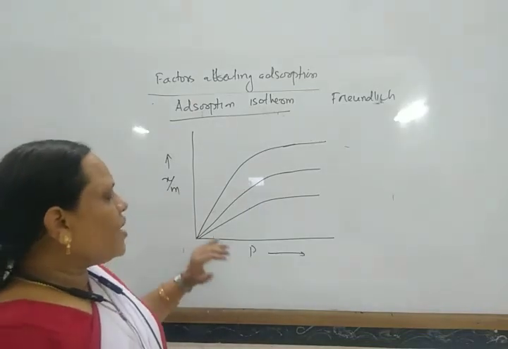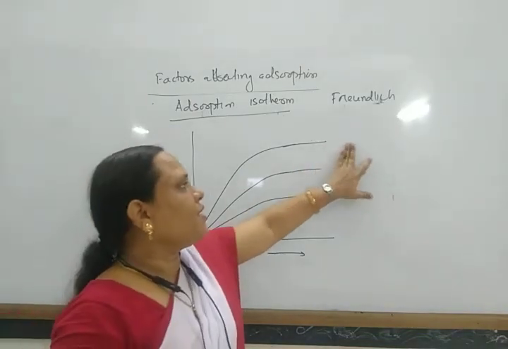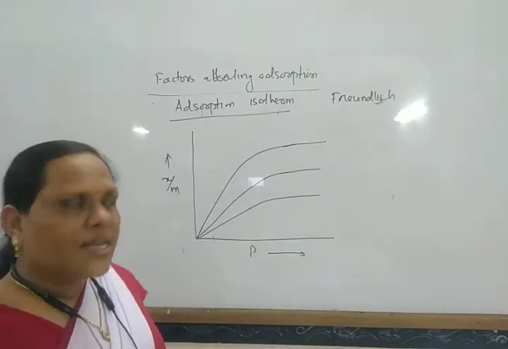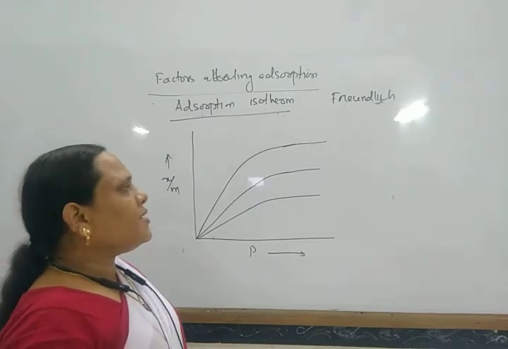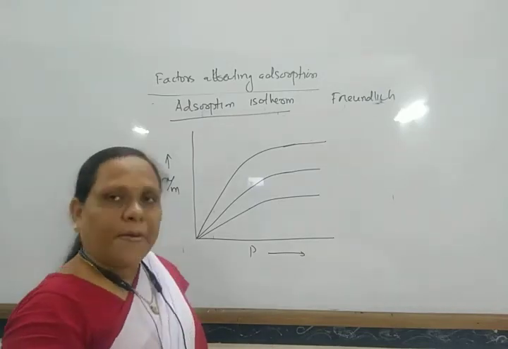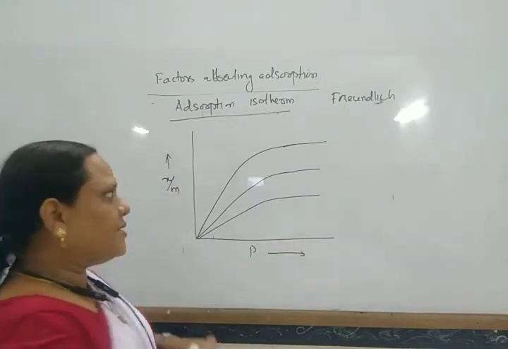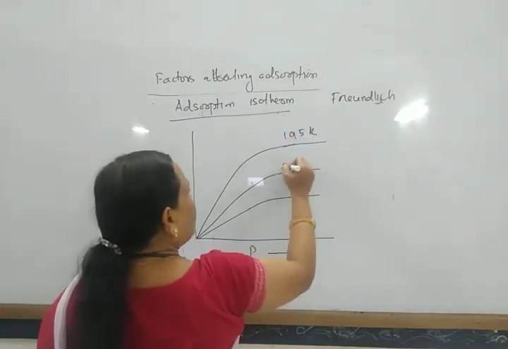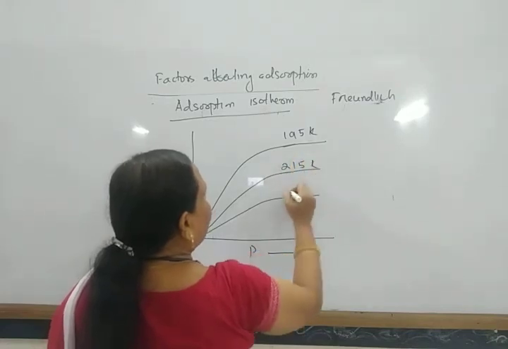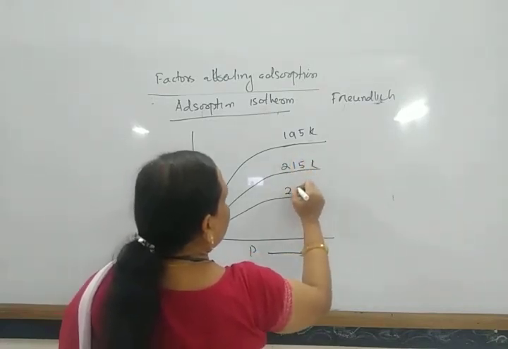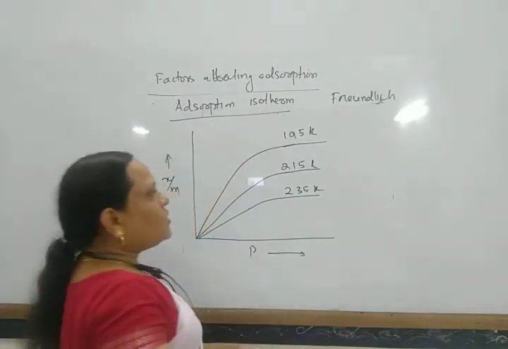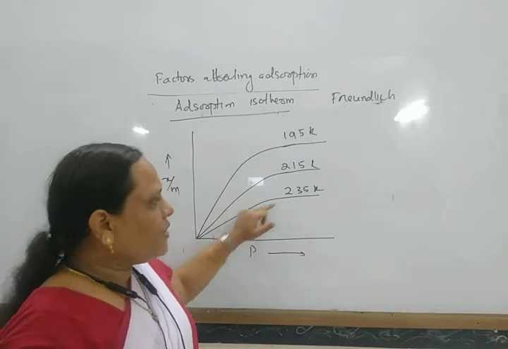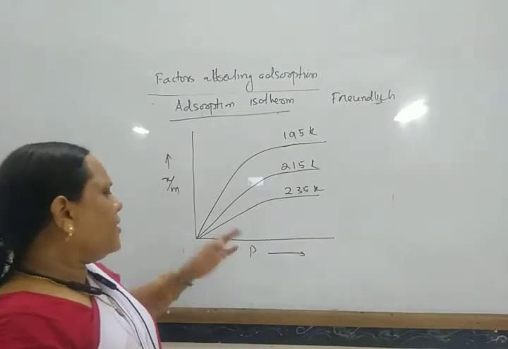First, at a fixed pressure and different temperatures, these are taken, and they are called adsorption isobars. It is found that with increase in temperature the adsorption decreases. Suppose 195 Kelvin, 215 Kelvin and 235 Kelvin. By increasing temperature, the extent of adsorption decreases.